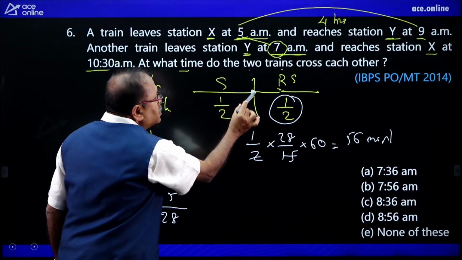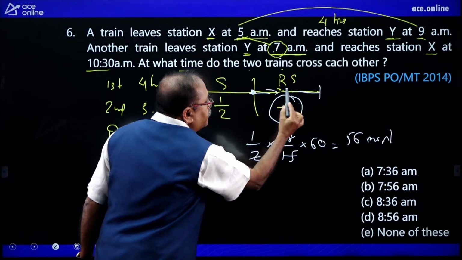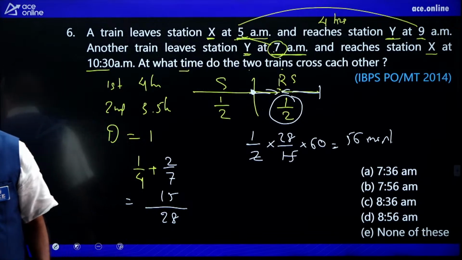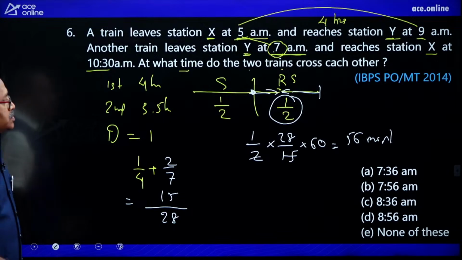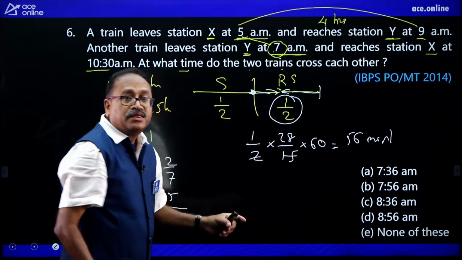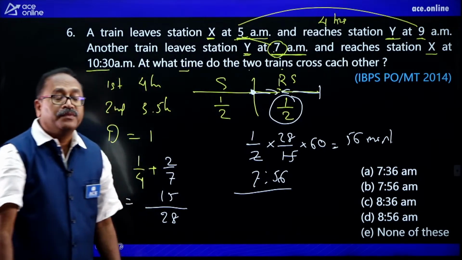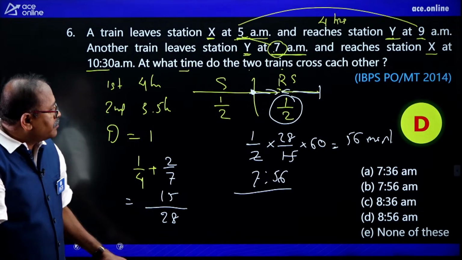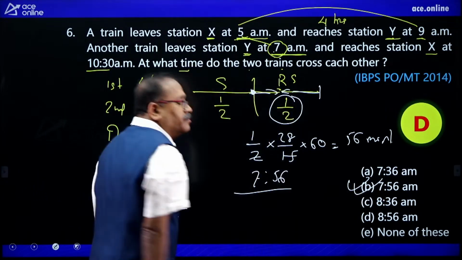So this part is at what time? At 7 a.m. From 7 a.m., another 56. So what should be the time? Come on. That is 7:56. That's good, Appal Naidu. That's good, sir. So 7 o'clock it was here. Then another 56 minutes to meet. That's 7:56 a.m. Option choice D. It should be B. 7:56. Option choice is B. B for Bombay.